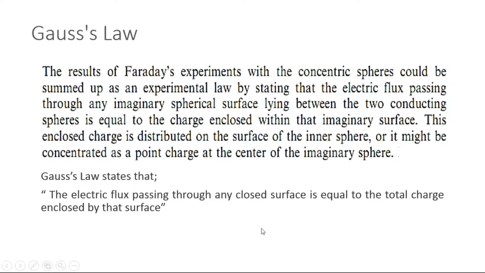It means that the electric flux passing through a closed surface will be equal to the charge that the surface encloses. So the electric flux passing through any closed surface will be equal to the total charge enclosed by the closed surface.